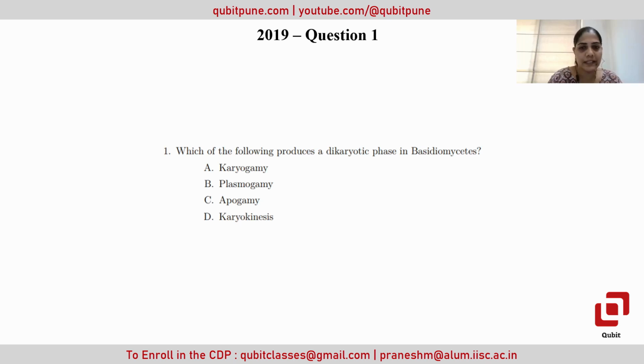Okay. So let's firstly understand the question itself. Which of the following produces dikaryotic phase in basidiomycetes? Firstly, basidiomycetes is a class from the fungi. So it's a fungal thing. Then let's understand the word karyo. When we use the word karyon, karyon is referring to the nucleus.